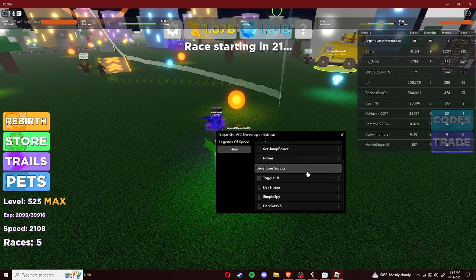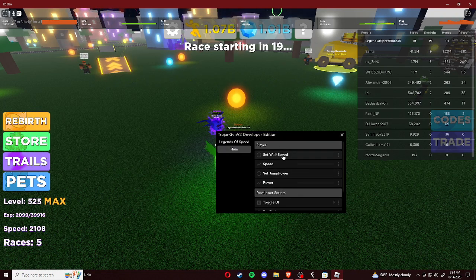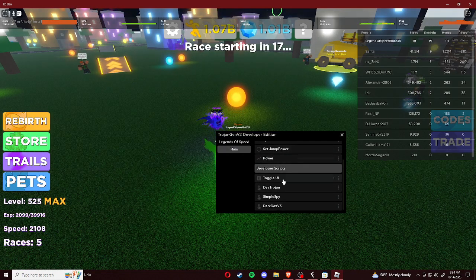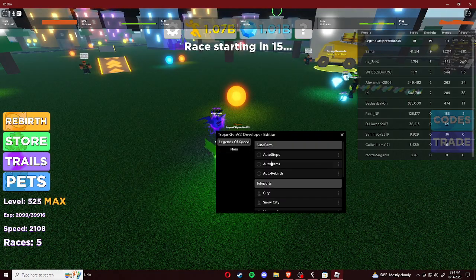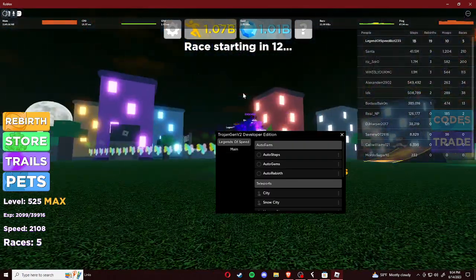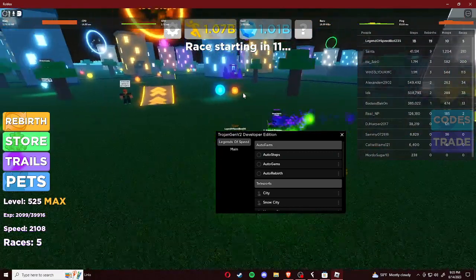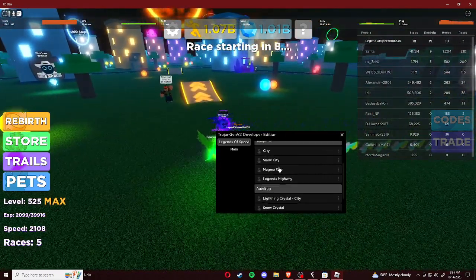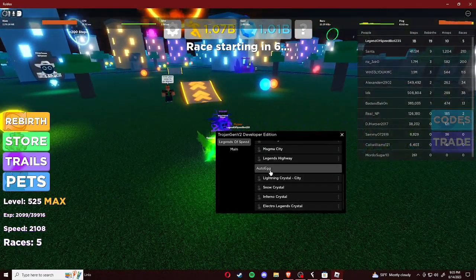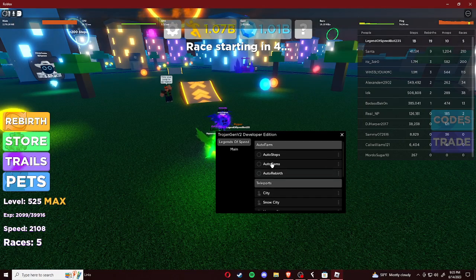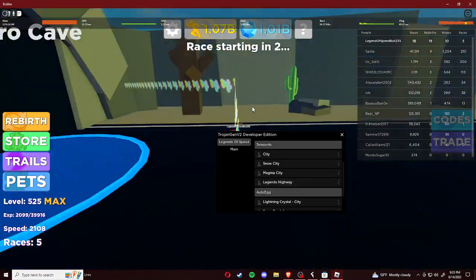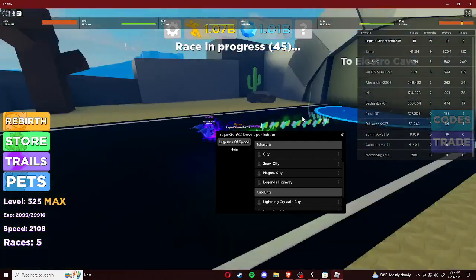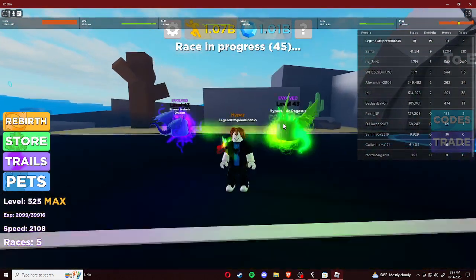And as you can see, all of the main functions, toggle UI, everything like that, and then since I'm in Legends of Speed, it automatically launched my script for Legends of Speed. You'll see we have auto egg, teleports, and auto farm. So easy as that. Nice and simple.